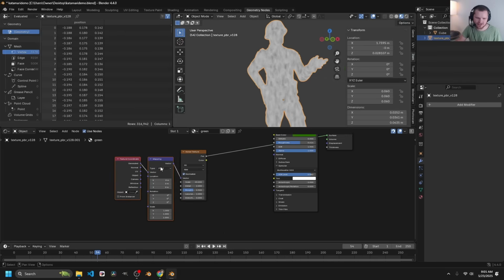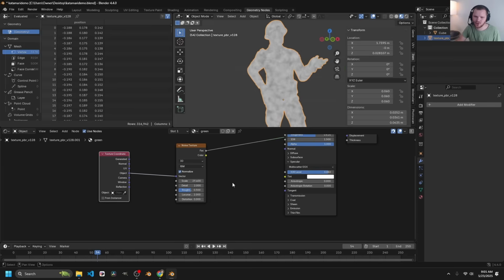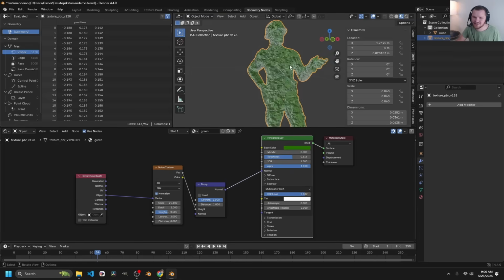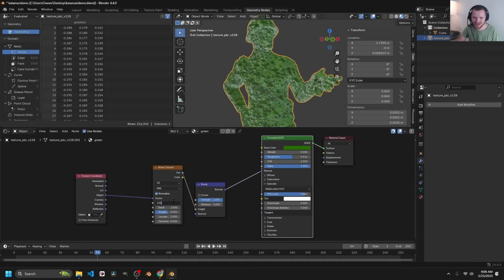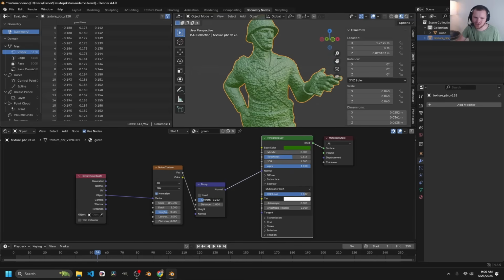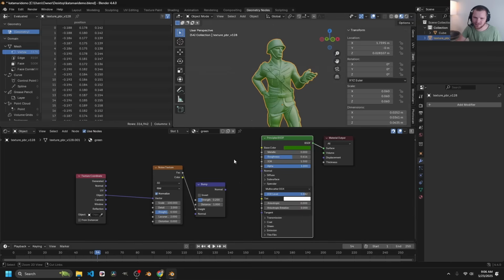I'm going to use object coordinates. Now we have a nicely uniform noise that we can send through a bump node, connect that there, and come on, Eevee. Okay, we have our bump. Make that way smaller and way less strong. And that already made it look like plastic in my eyes.